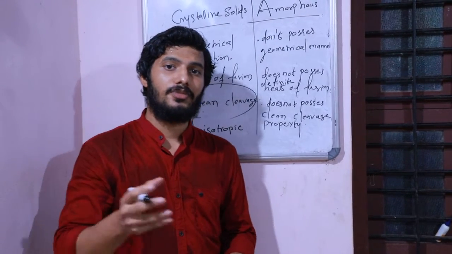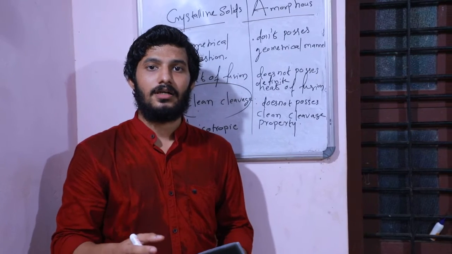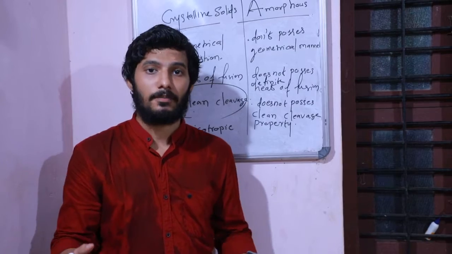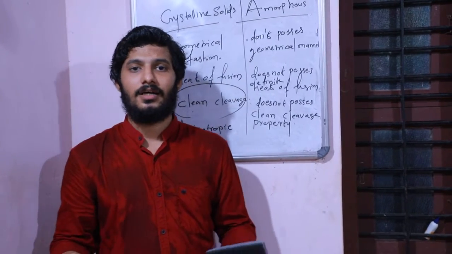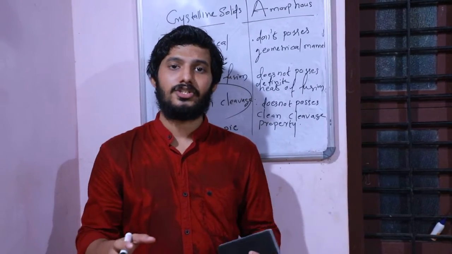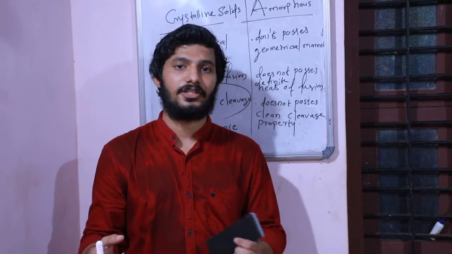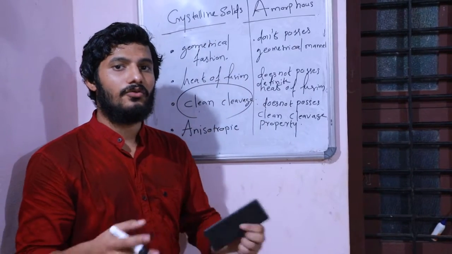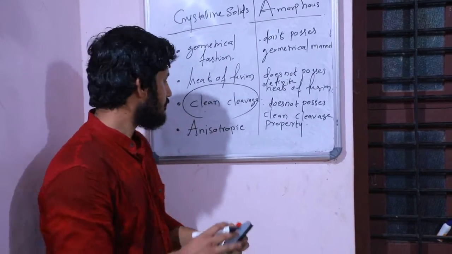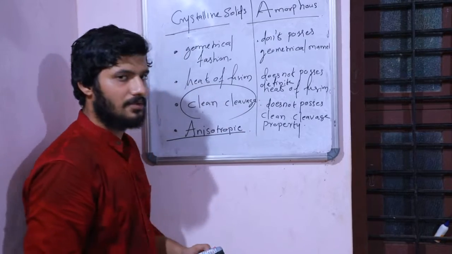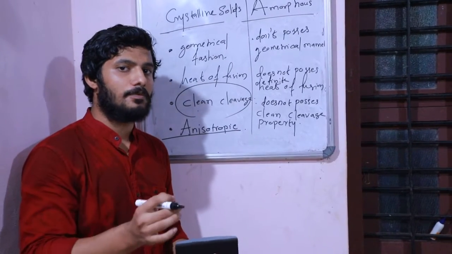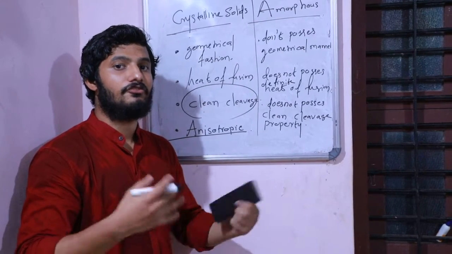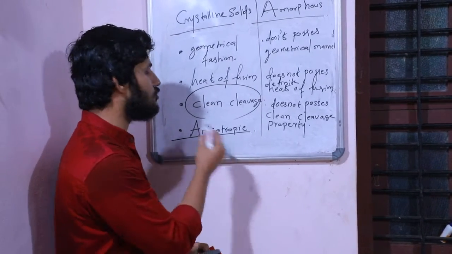Anisotropic means when we measure physical properties, such as electrical properties or conductivity, in different directions in a crystalline material, we get different values. That means it is anisotropic in nature.